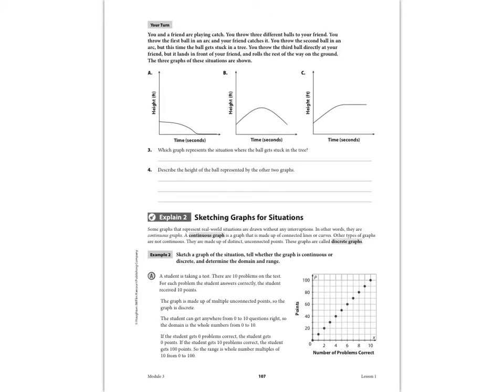First of all, I want to point out these two terms, continuous and discrete graphs, okay? So what is a continuous graph? A continuous graph is one that just keeps going with no breaks. So all these up here are continuous. You see it just keeps going. It's all connected, okay? A discrete graph is one like this one where there are points, there are breaks in between the values on the graph itself. So that's the difference in a continuous and discrete.